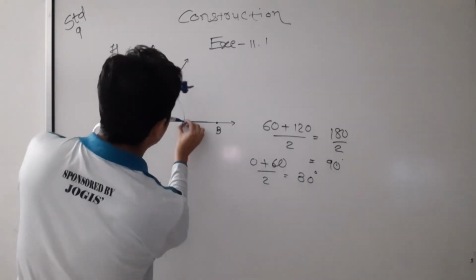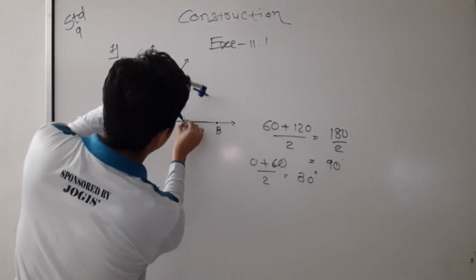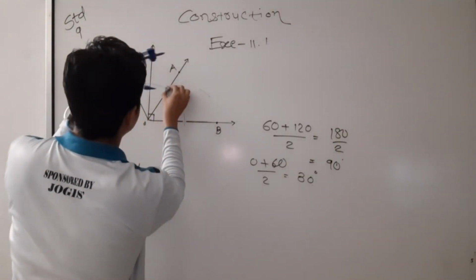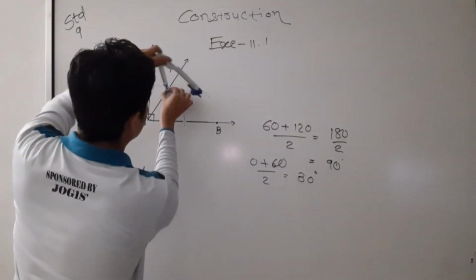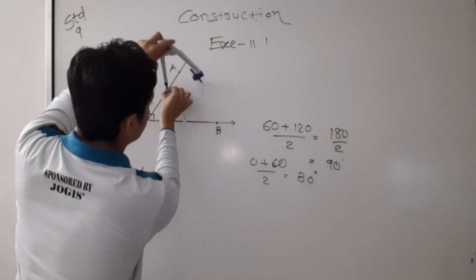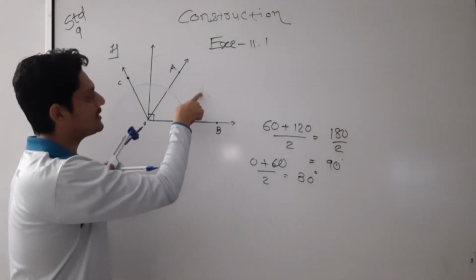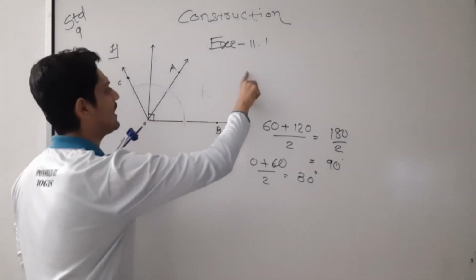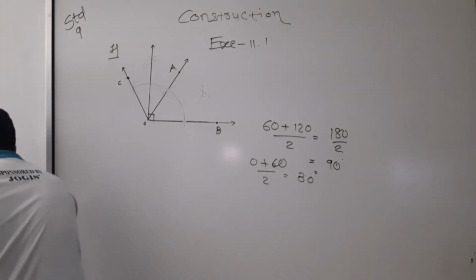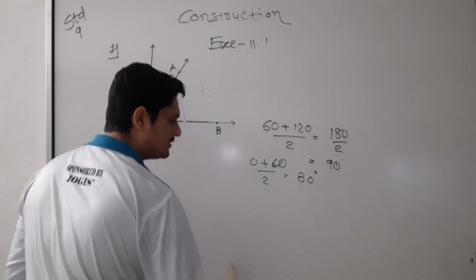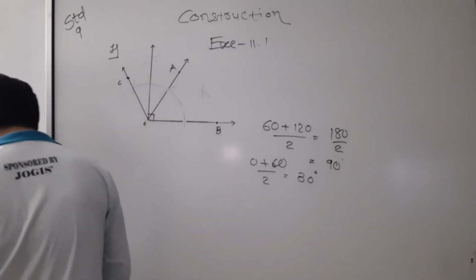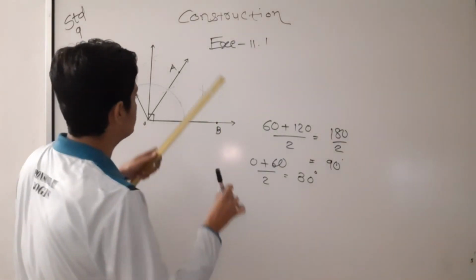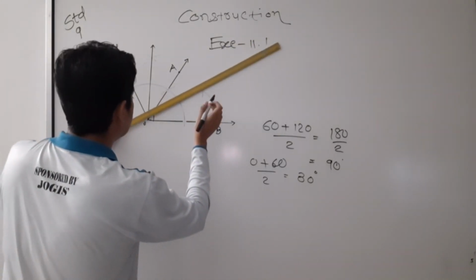So on 0 I will draw one arc, and on 60 again I have to draw one arc. And this is again the intersection point, and from this point I have to pass one line, and that is nothing but a 30 degree angle. Now I will pass one more line, then see, this is a 30 degree angle.